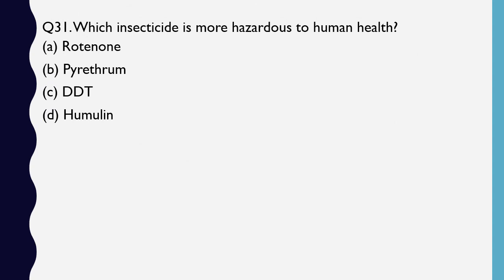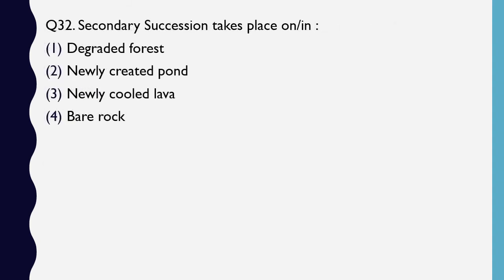Question number 31. Which insecticide is more hazardous to human health? Rotenone, pyrethrum, DDT, humulin. The correct answer is option C, DDT. At the same point, pyrethrum is the safest insecticide for humans. Question number 32. Secondary succession takes place on or in degraded forest, newly created pond, newly cooled lava, or bare rock. The correct answer is option A, that is degraded forest.